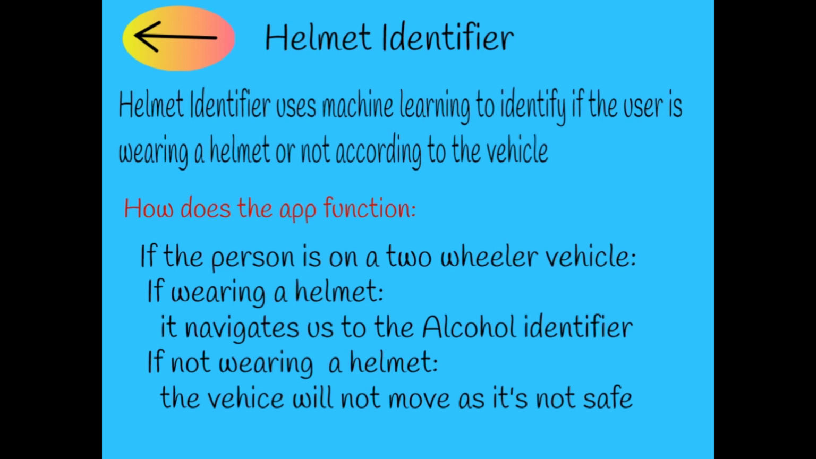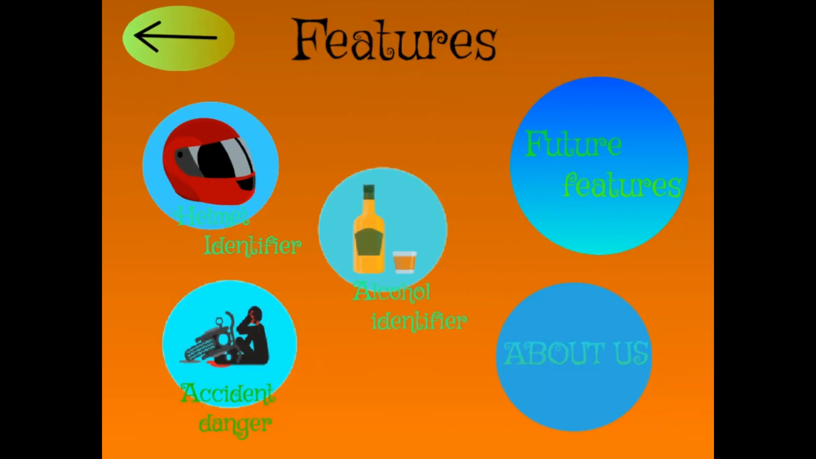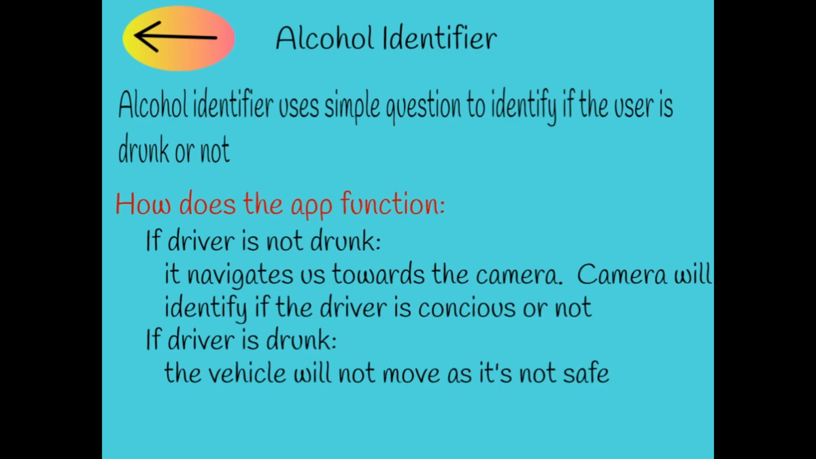If the person is on a two-wheeler or selected two-wheeler in the option, and is wearing a helmet, it navigates us to the alcohol identifier. If not wearing a helmet, the vehicle will not move as it's not safe. Moving on to the alcohol identifier.